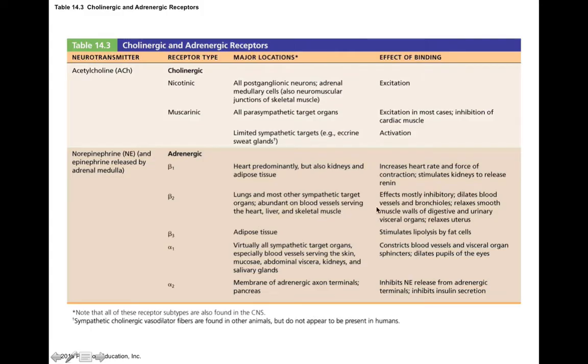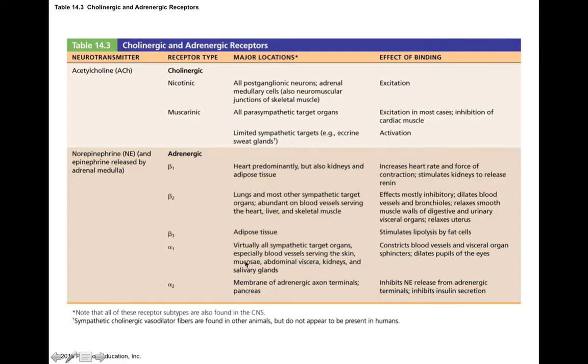Now, beta 3 receptors are located on adipose tissue, and these also stimulate lipolysis by fat cells, so that when epinephrine and norepinephrine bind to beta 3 receptors on adipose, it stimulates the breakdown of fat. That way you can release more free fatty acids into the bloodstream, which is basically just nutrients to help your cells undergo the fight or flight response. And that makes sense.